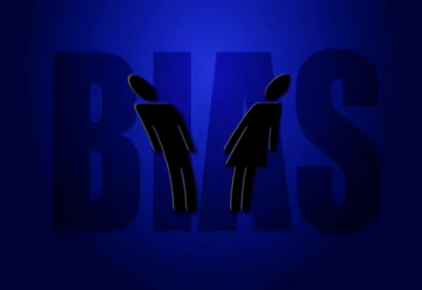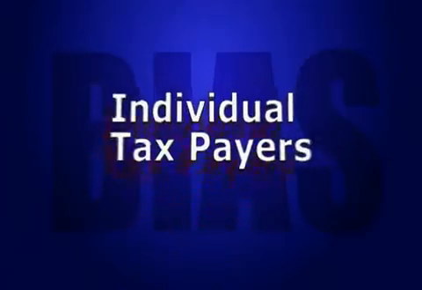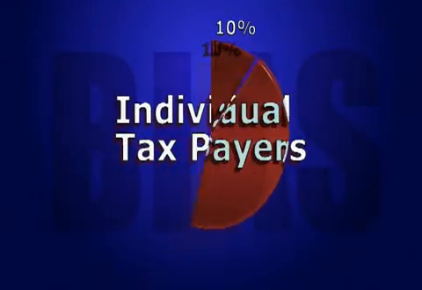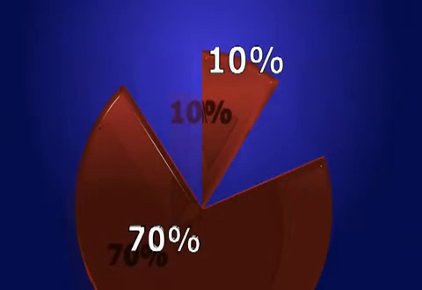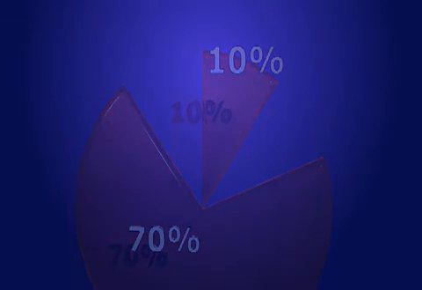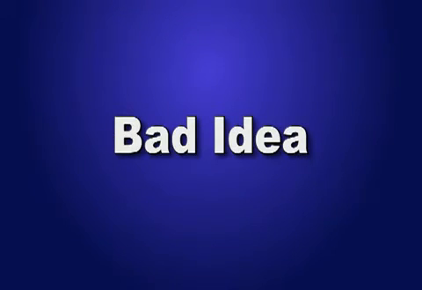with different impressions. For example, based on 2005 data, in the United States, the top 10% pays 70% of the income taxes. One might see this and think that the top 10% is being unfairly taxed and paying too much of the tax burden, while another person might see this as further proof that the rich make way too much money and should be taxed even more. And some might see this as a little of both.